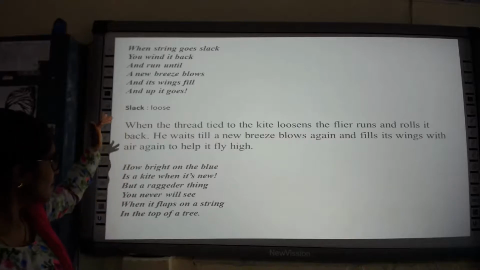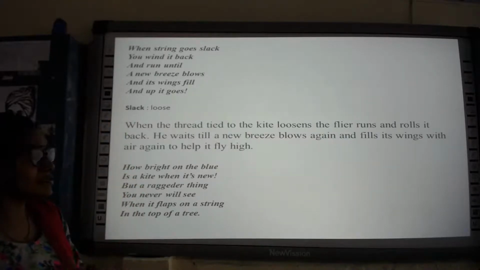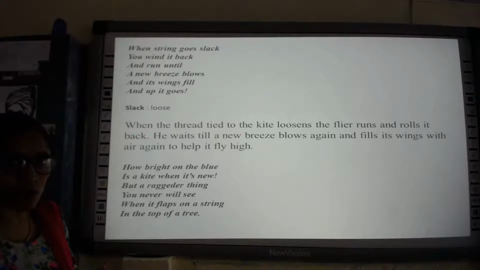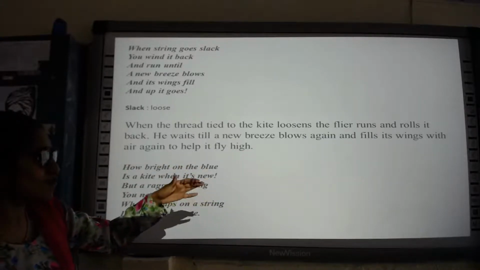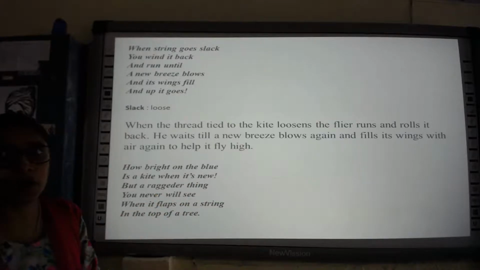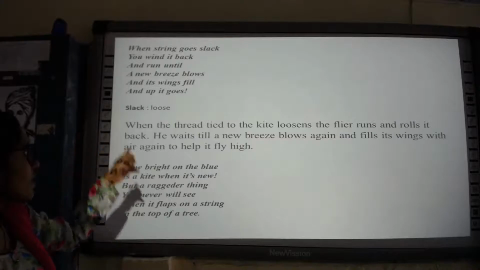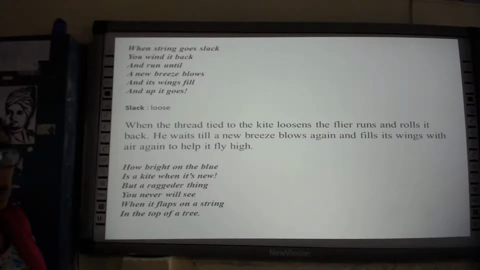So this stanza says that when the thread of the kite becomes loosened, the flyer runs and rolls it back and waits patiently until the next breeze blows, so that the air will fill the wings of the kite and help it to fly high again. Okay, so the meaning of slack here is to lose. Is it clear?